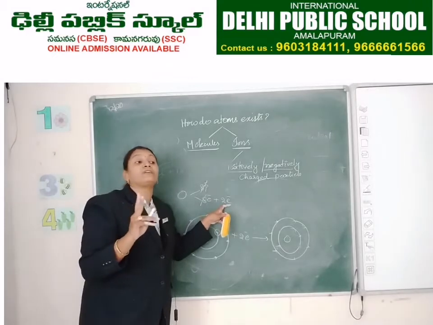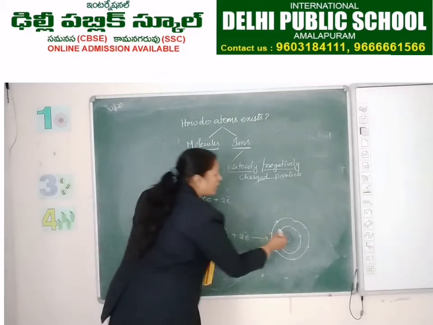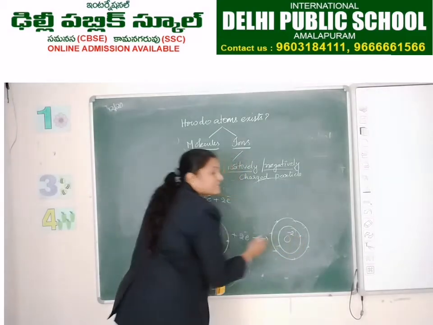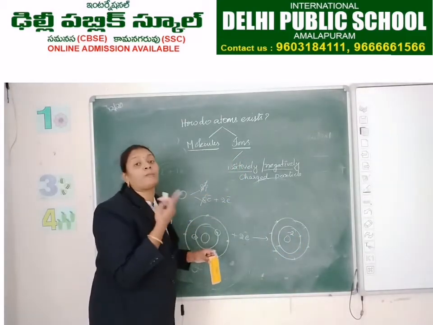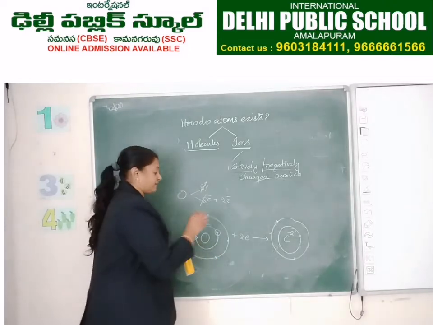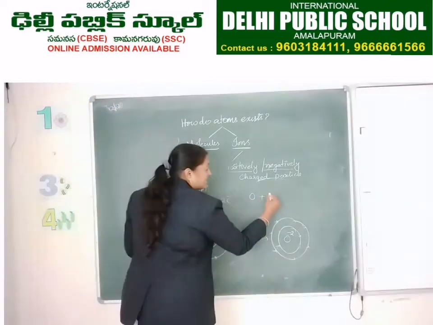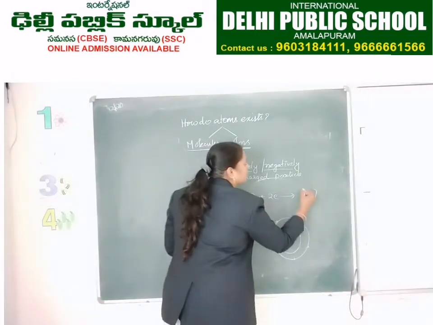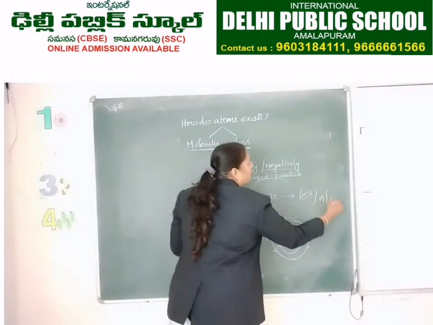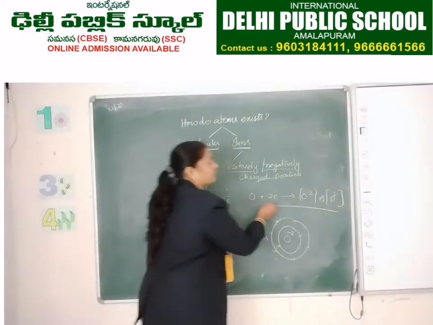What is the charge of an electron? Negative. So I am writing as -2. You can write as -2 or 2 minus. Both are the same. So oxygen plus 2 electrons gives off oxygen -2 or oxygen 2 minus.